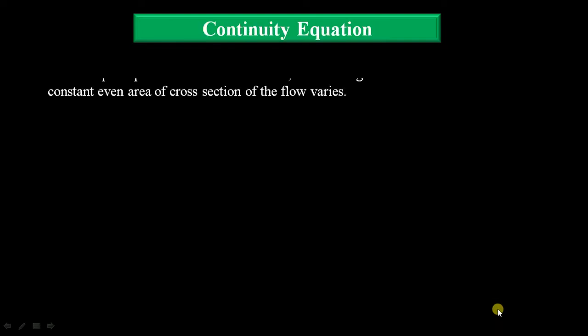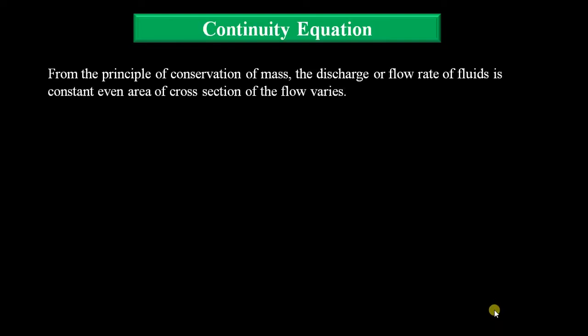And next we try to know about what is the continuity equation. So this is the statement for the continuity equation. What does the statement mean here? From the principle of conservation of mass, the discharge or flow rate of fluids is constant even if the area of cross section of the flow varies. So during the flow of the fluid, if the area of cross section of the flow field changes, the discharge is constant. That is, the flow rate is constant within the flow field, even when the area of cross section changes. That is the statement of the continuity equation.